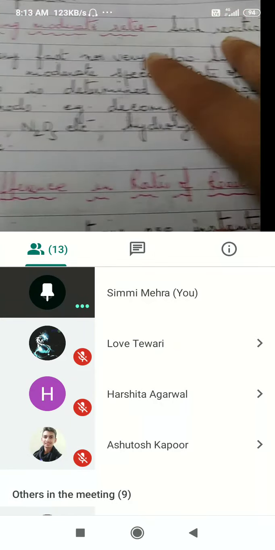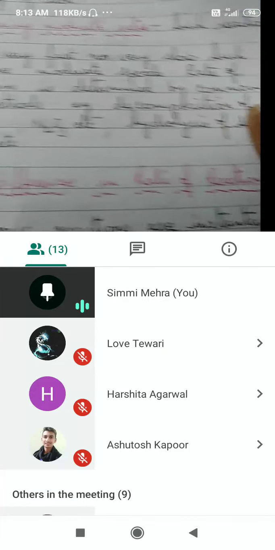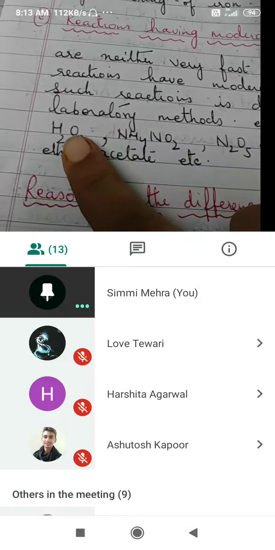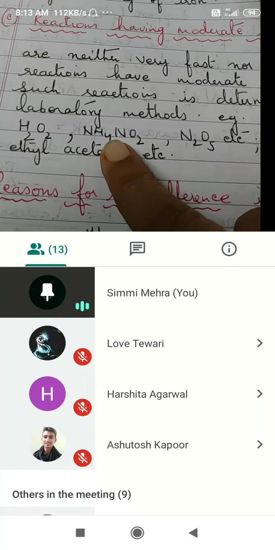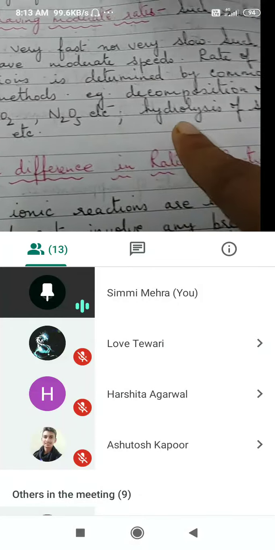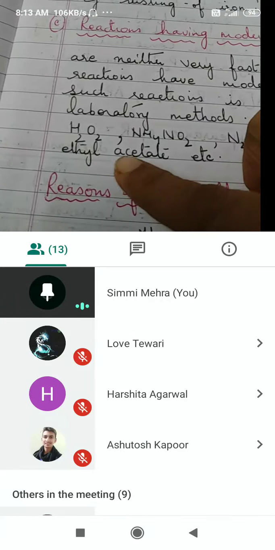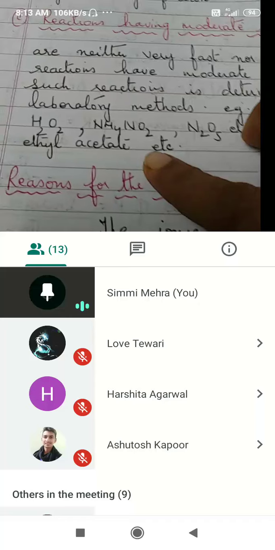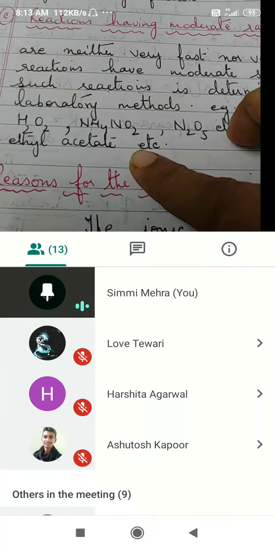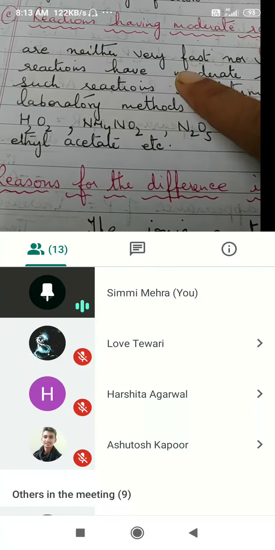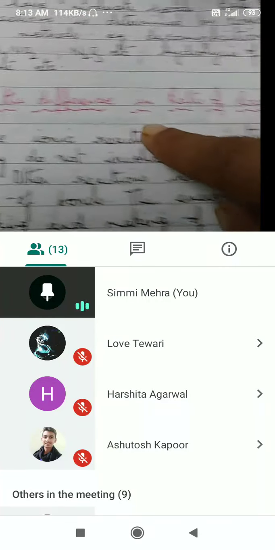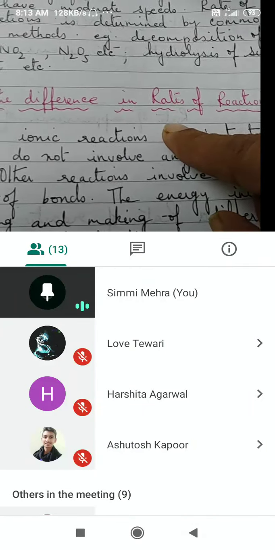Okay, now here some examples are given. Decomposition, I told you, means you heat the substance. Decomposition of water, ammonium nitrate, ammonium nitrite, N2O5, etc. Hydrolysis of sugar and ethyl acetate, etc. These are some of the examples, the reactions which we will study in detail in this chapter. All right, what is the reason for difference in rate of reaction?